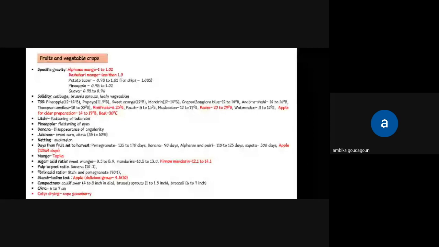And compactness for cauliflower head, Brussels sprouts and broccoli. And okra, it's also a question they'll ask. For harvesting, the okra length should be 6 to 7 centimeters is the correct answer. And calyx drying is one of the most prominent maturity indices for Cape gooseberry fruits.